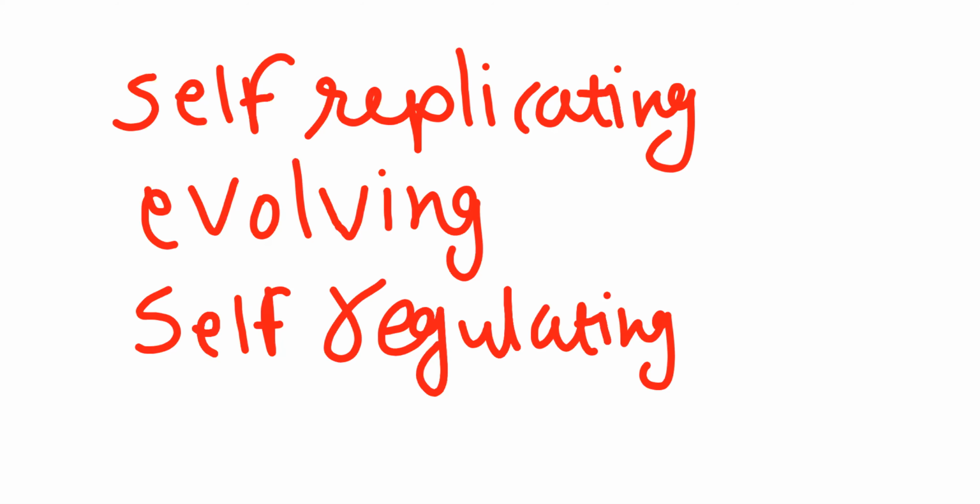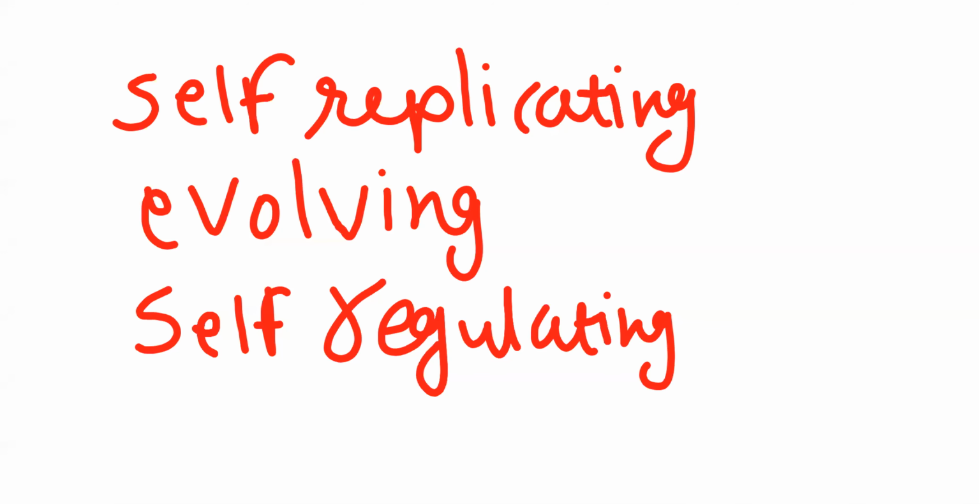Evolving means what? When does evolution happen? When new characters are developed in that particular group. New characters, new variations, it creates variations to get adapted to that particular environment. By creating variations and developing new characters, evolution takes place.